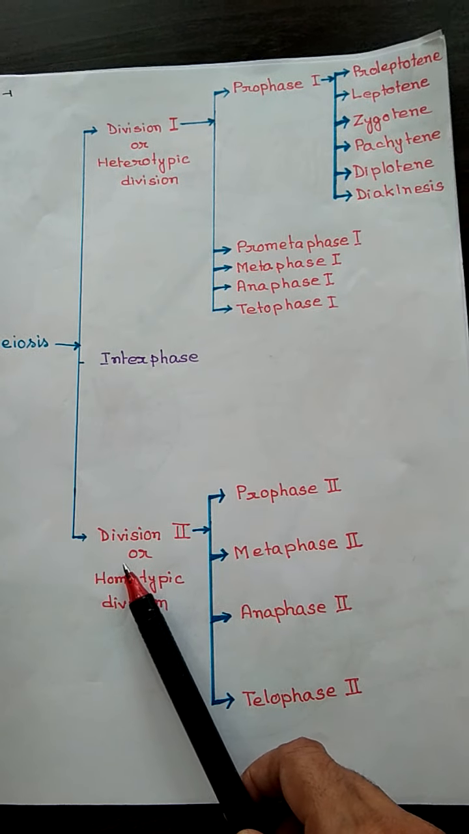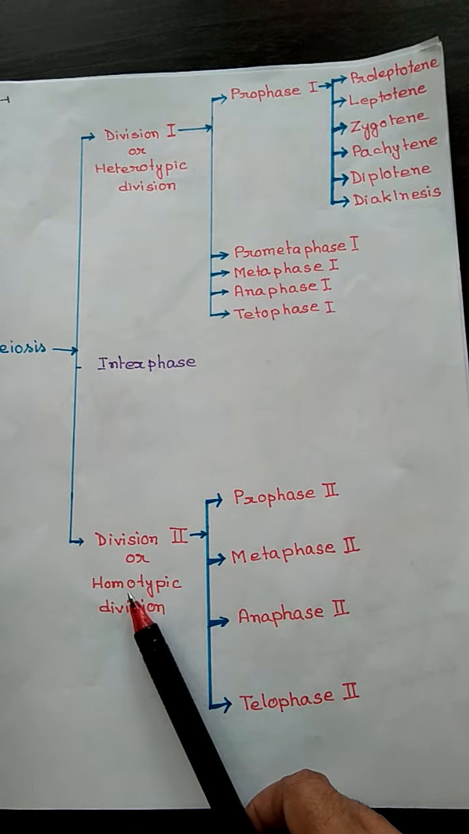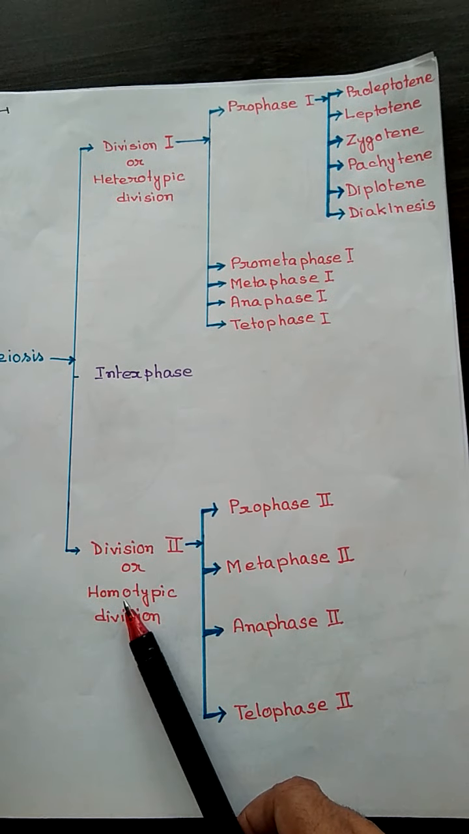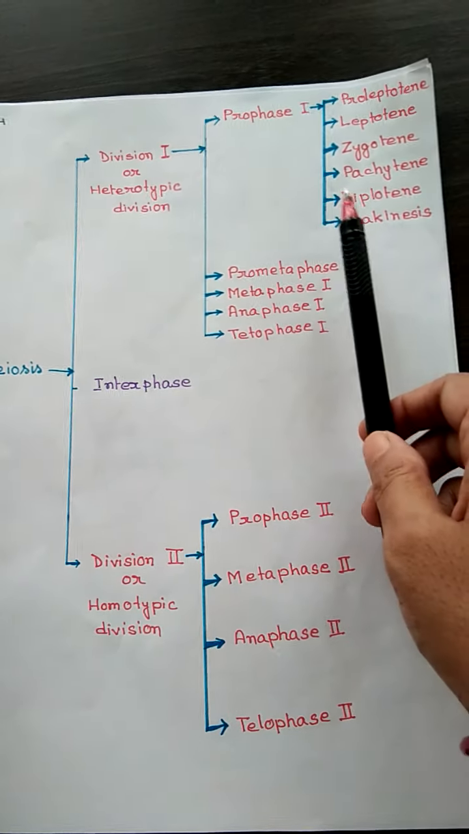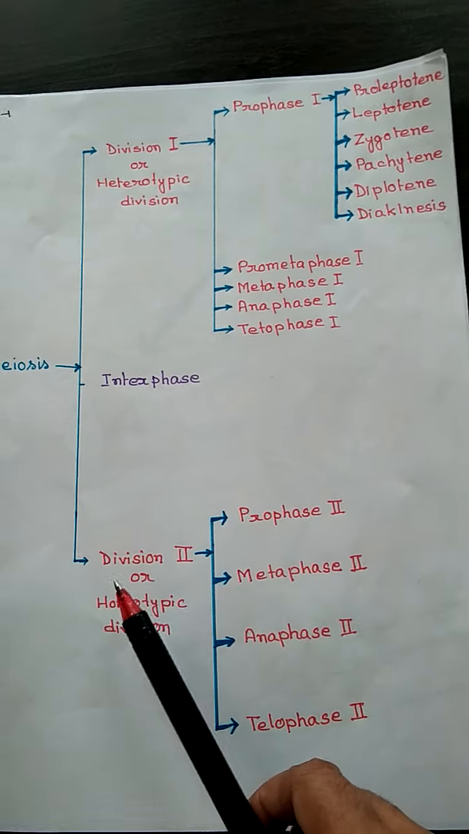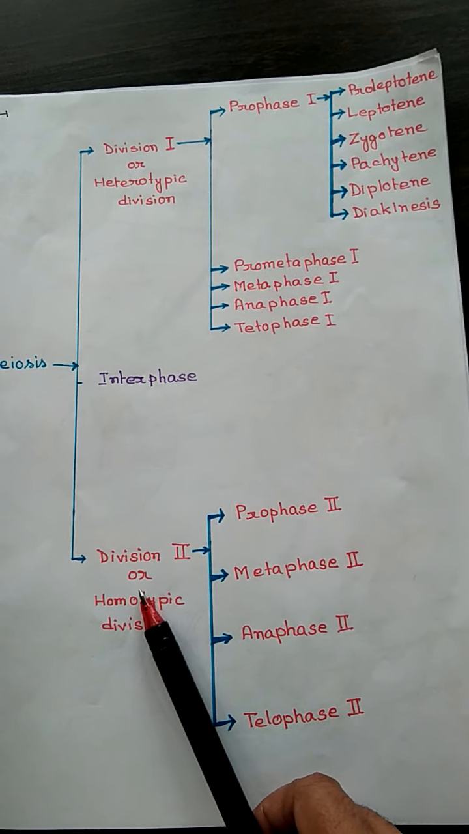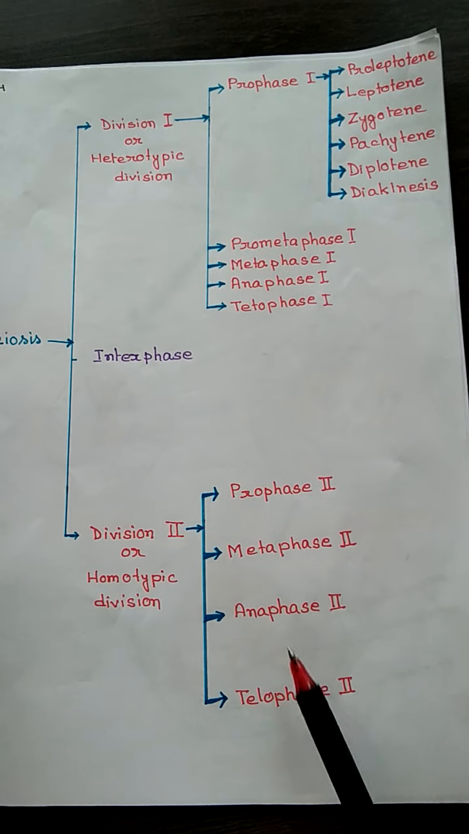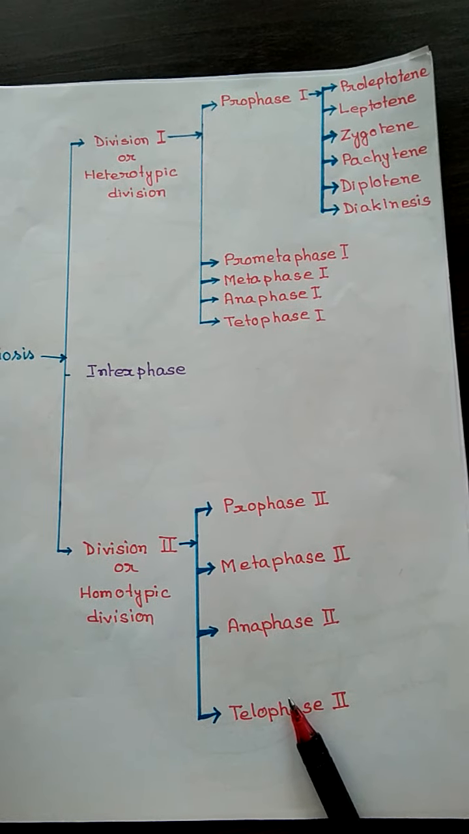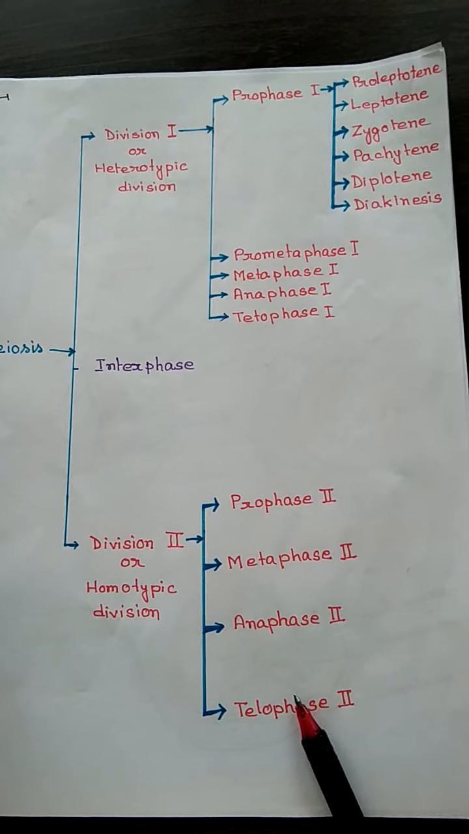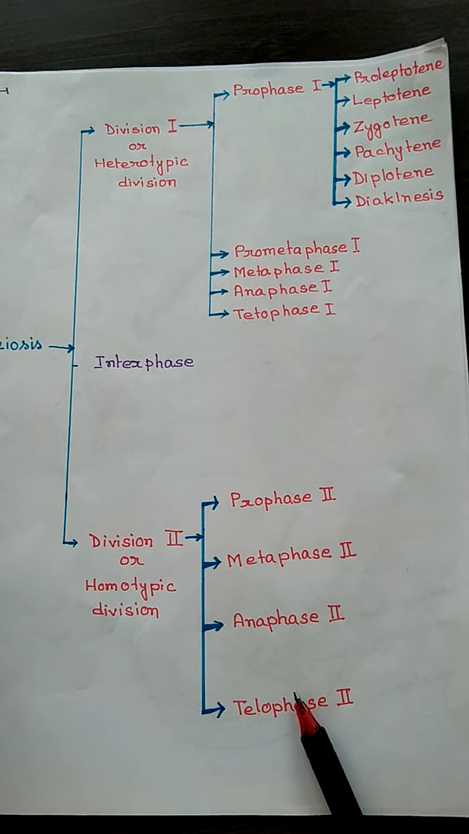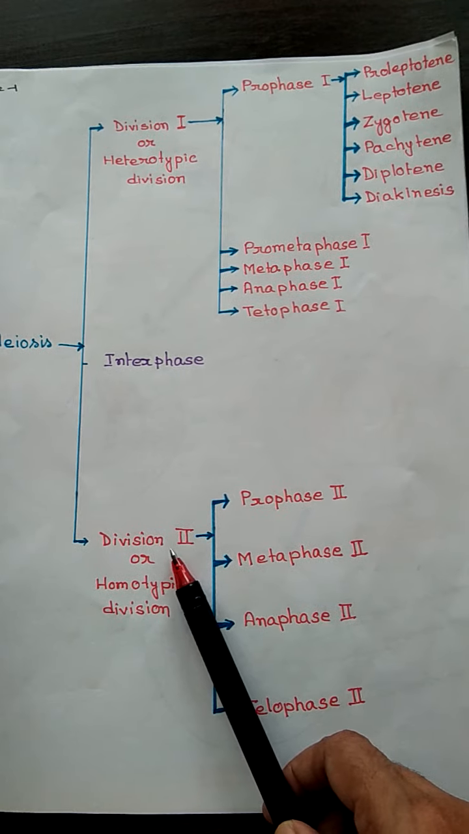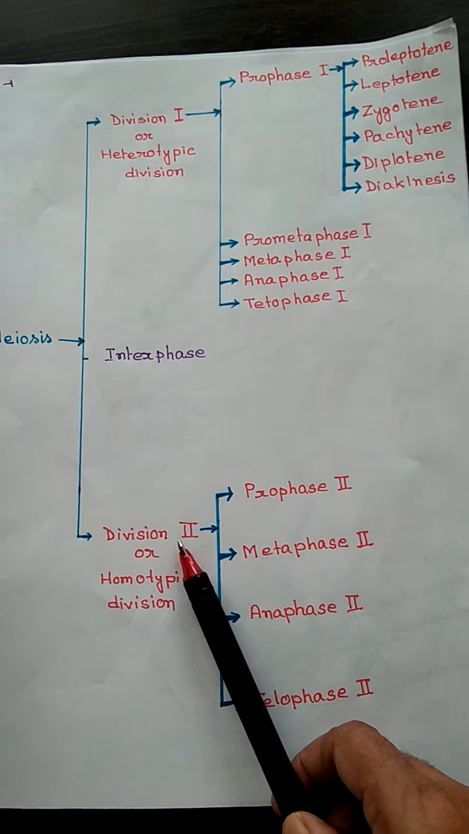Then it will enter into the second division. In the second division, from the single cell, two cells were formed. Now these two cells undergo the second division, just like prophase, metaphase, anaphase, telophase. After telophase, cell division is completed. That is, from a single cell, 4 cells are formed.